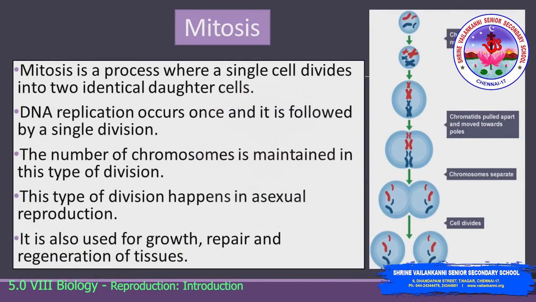Mitosis is a process where a single cell divides into two identical daughter cells. DNA replication occurs only once, and also the cell division occurs only once in the case of mitosis. The number of chromosomes is maintained in this type of division. The two daughter cells that are formed will have the same number of chromosomes as that of the parent cell. This type of division happens in asexual reproduction. It is also used for the growth, repair and regeneration of tissues.